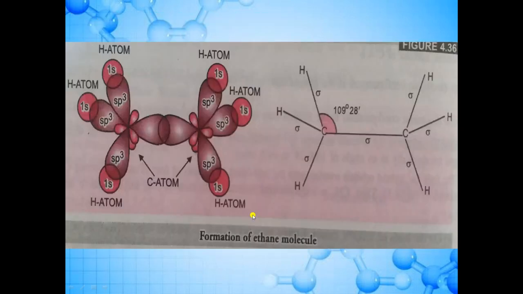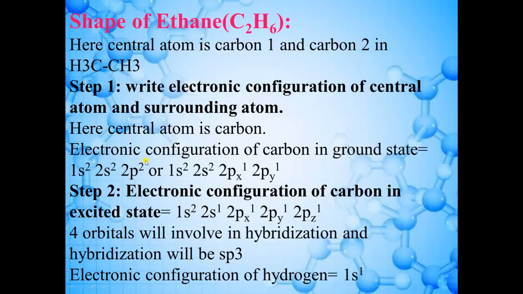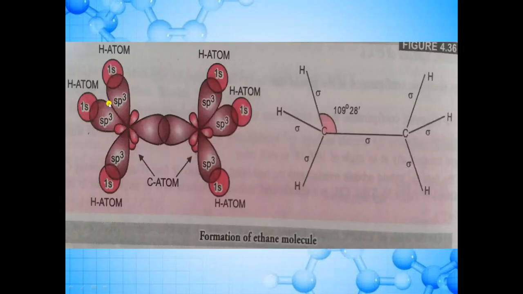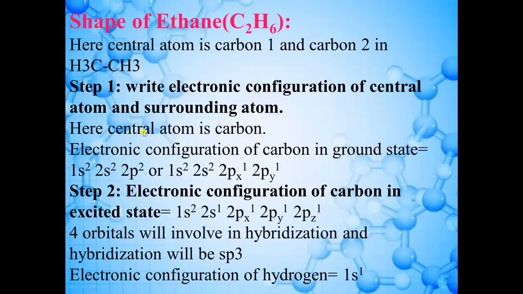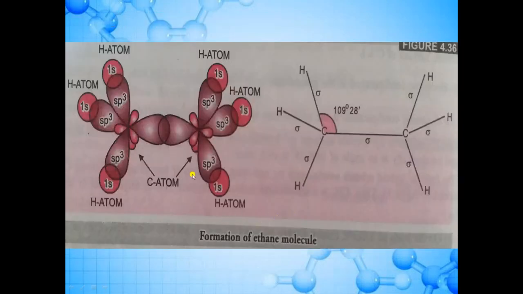Now for this carbon atom, I am talking about only this carbon atom, the shape will be like this, right? If these 4 orbitals are involved in hybridization, then 4 new hybrid orbitals will be generated in this way. One hybrid orbital is present here, one here, the third one is here, and the fourth one is here.